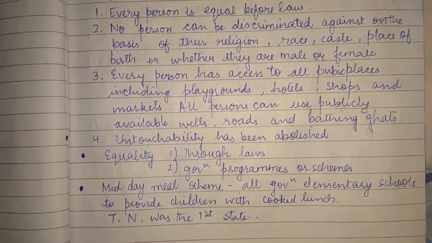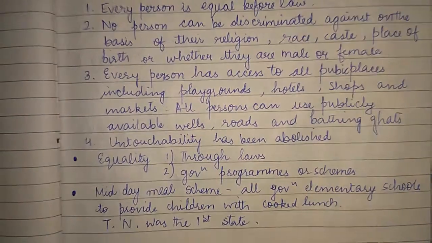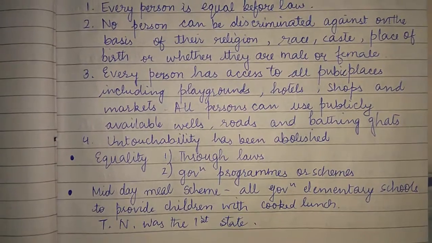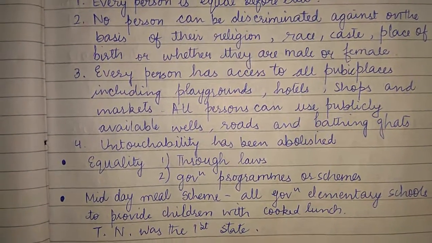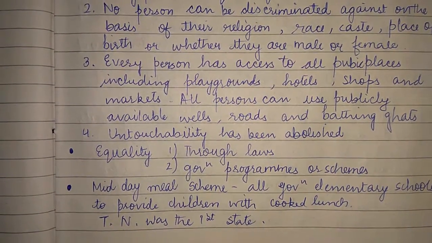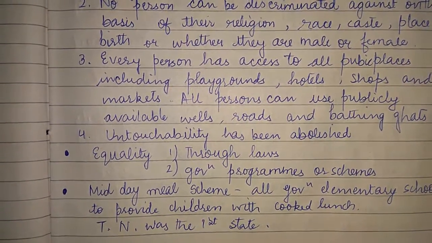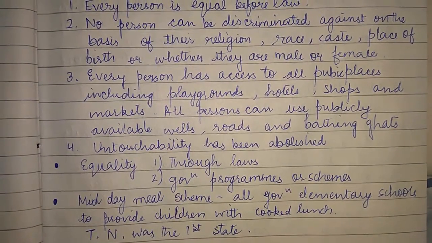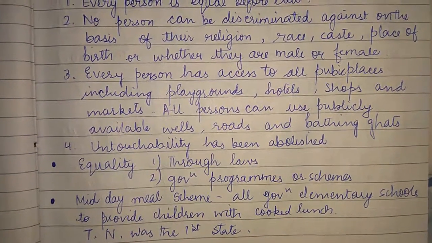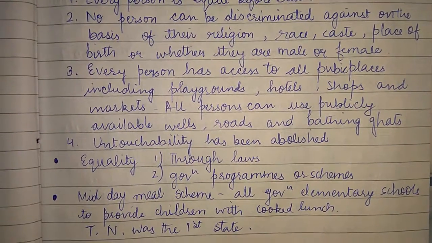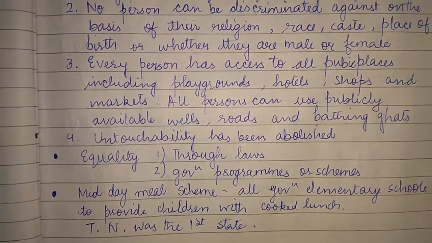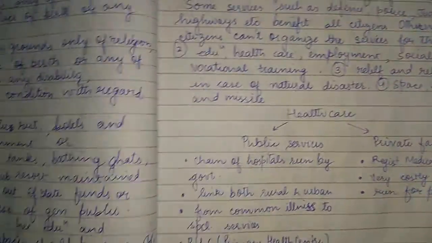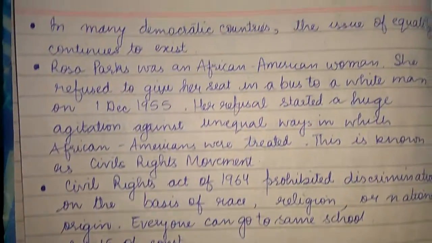And then see, to maintain equality there are two major paths. One is through laws, that the government makes certain laws, and those laws assure that people will be treated equally. And second is government programs and schemes. Okay, for example, the midday meal scheme is there. So all government elementary schools are to provide children with cooked lunch, and Tamil Nadu was the first state to do this. So these are the measures for equality.